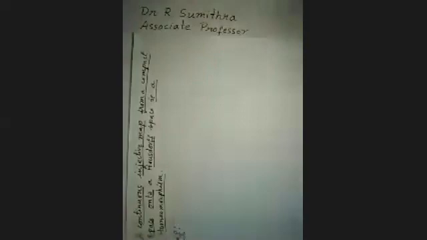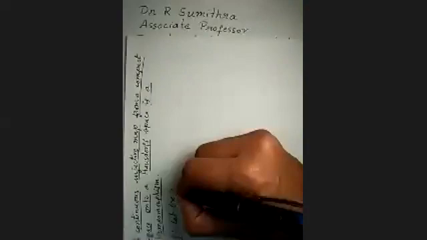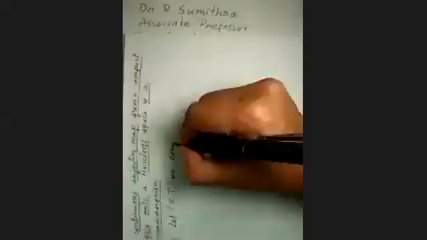Proof. So what is given? We have been given a compact space. So let X, tau be compact.